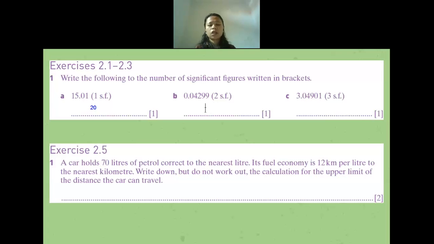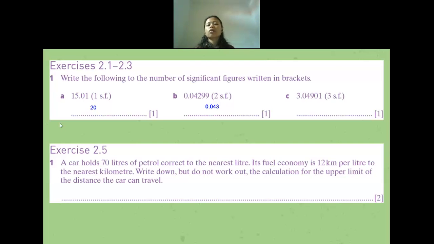0.043. Okay, it will be 0.040. Thank you. Is there anyone who is confused? If you are confused, let me know. No? Okay, if no one is confused, let us continue to question 1C.